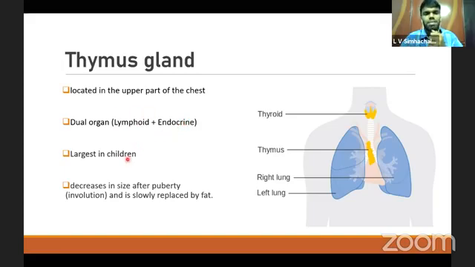This thymus gland is largest in children, and it reaches its largest size at puberty, and gradually reduces its size after puberty. That decrease in size is called involution of the thymus gland, and it is slowly replaced by fat.